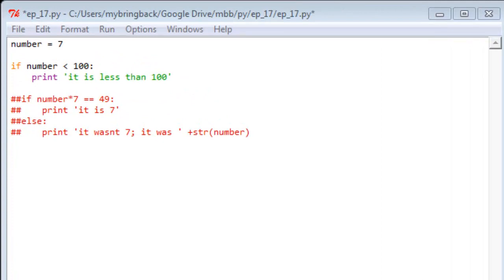Alright, so you may recall from the last video we had that while loop evaluating a condition and then operating on code afterwards if the condition was met. An if statement does the same thing, in this case not in the loop context. So let's go ahead and take a look at a very simple example.